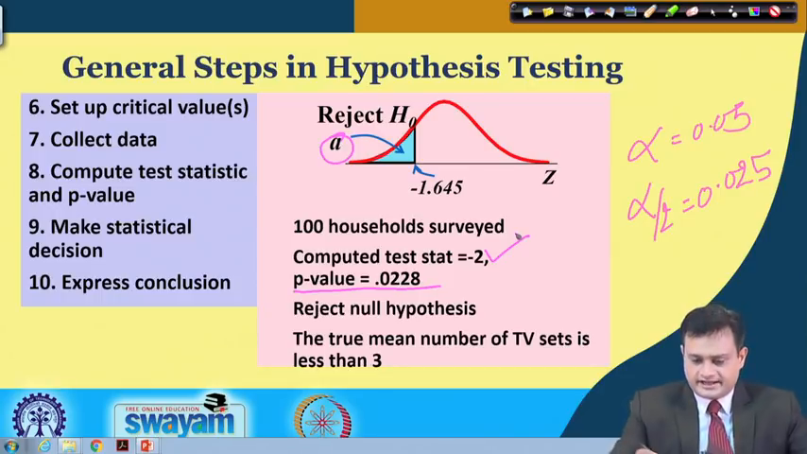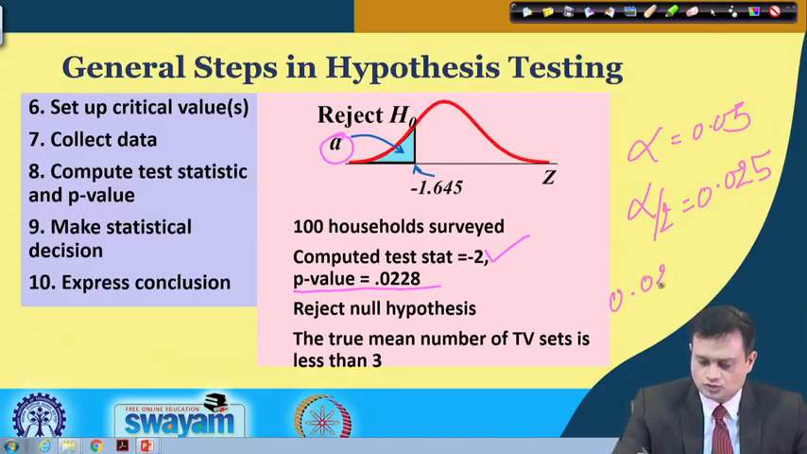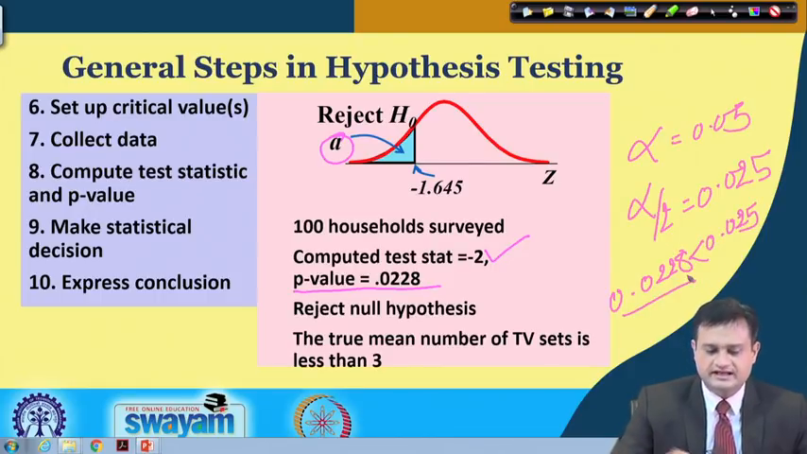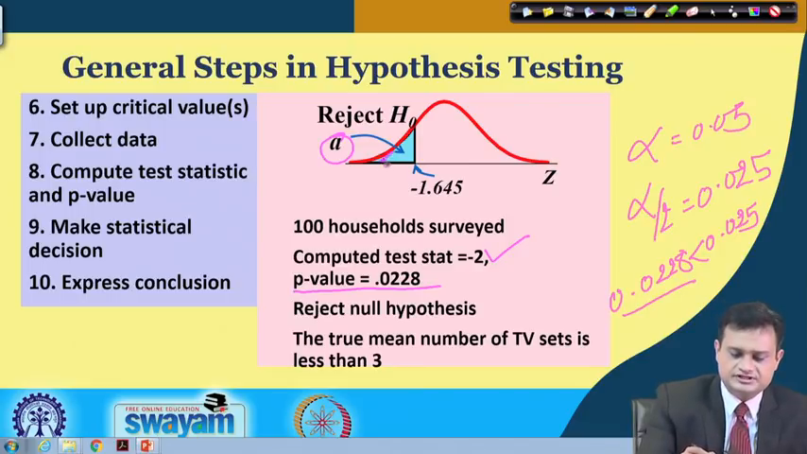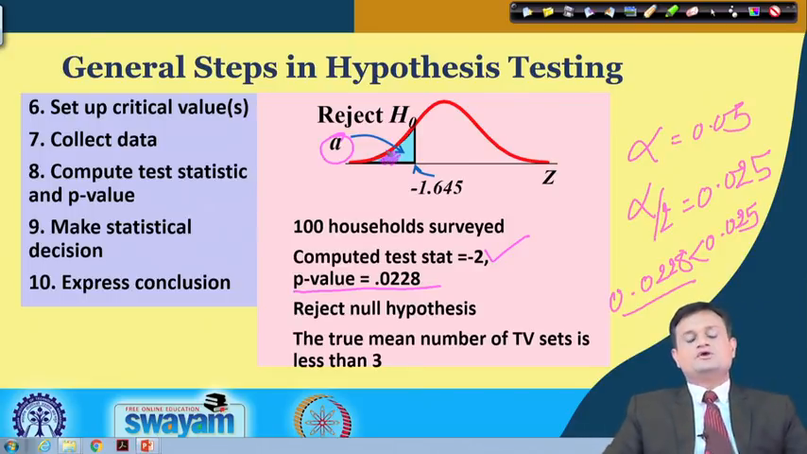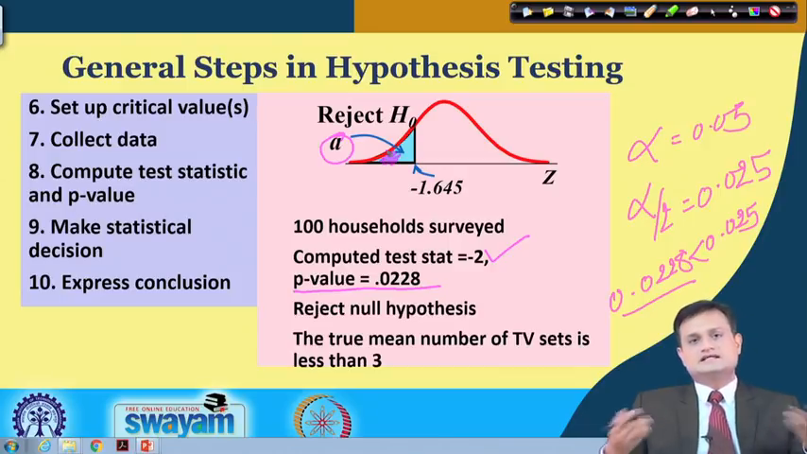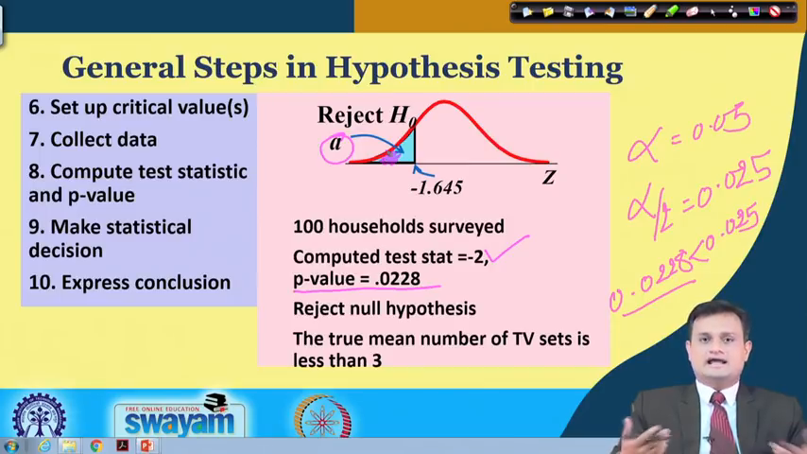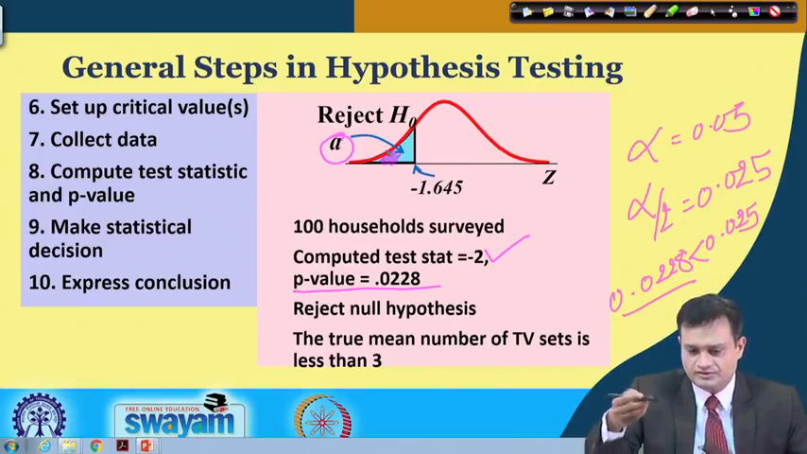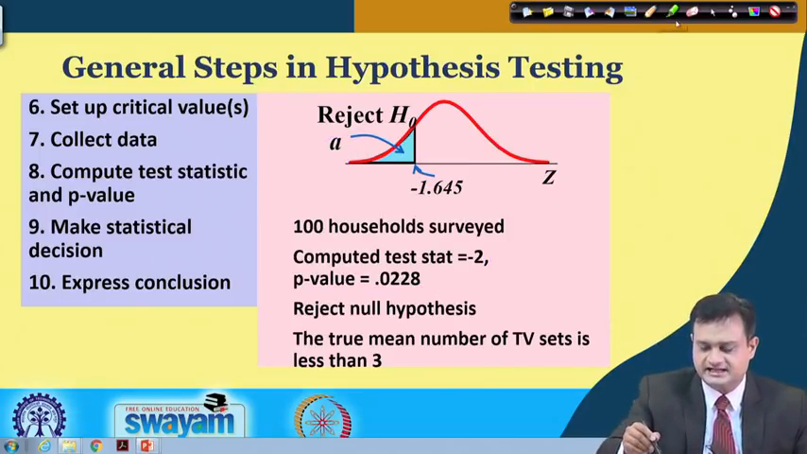So 0.0228 is less than 0.025. This is a probability value. So you can say that some region here will be your p value, and as it falls in the rejection region, you will reject the null hypothesis. So this was the example about the true mean number of TV sets being less than 3. So I accept the alternate hypothesis. Now we will see more examples to make the idea clear.